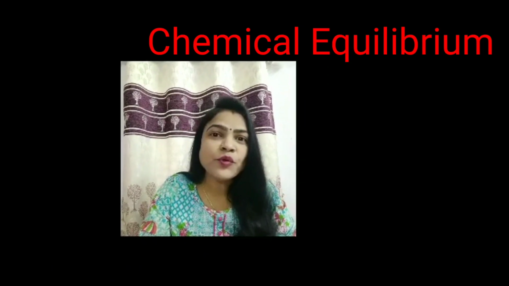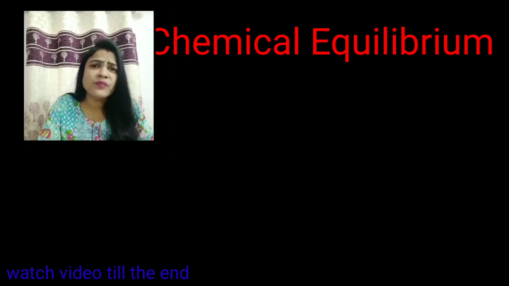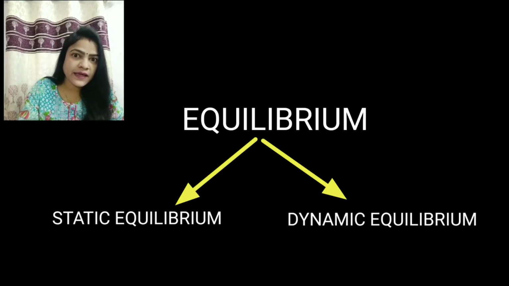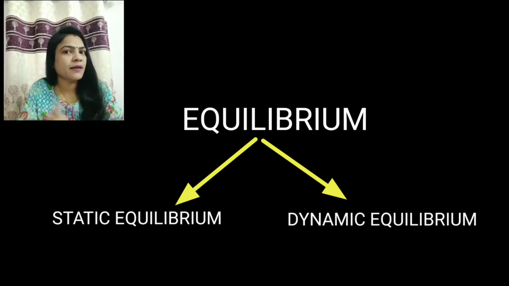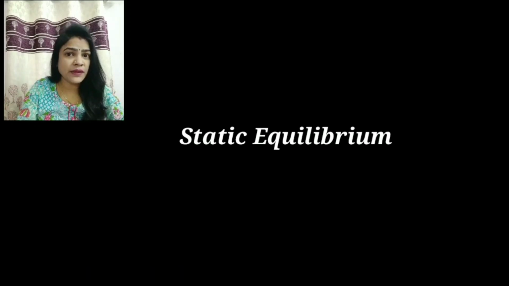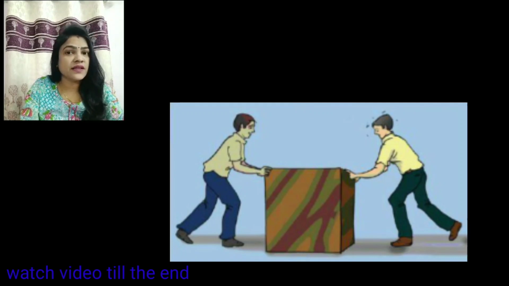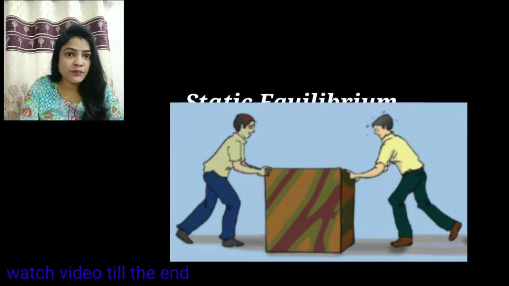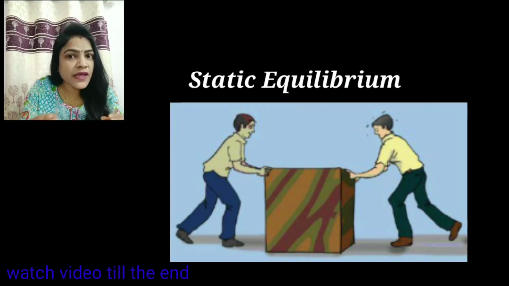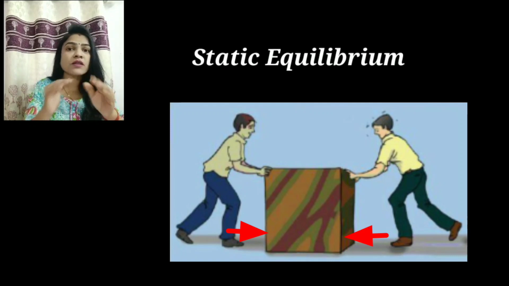Now, we come to our main topic, that is chemical equilibrium. Equilibrium we can get in two types. First is static equilibrium and the second is dynamic equilibrium. Now, what is static equilibrium? Static equilibrium, this we read in physics. Static equilibrium we understand by an example. We apply an equal force from both sides on a box. The box won't move.